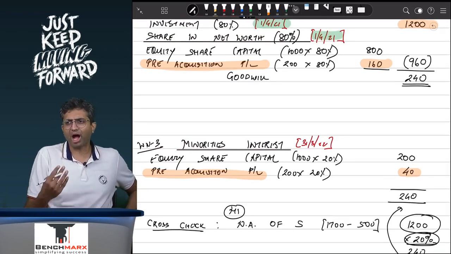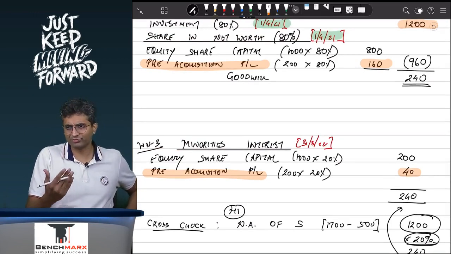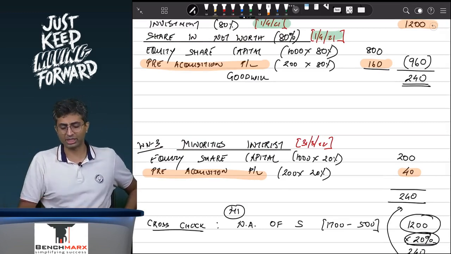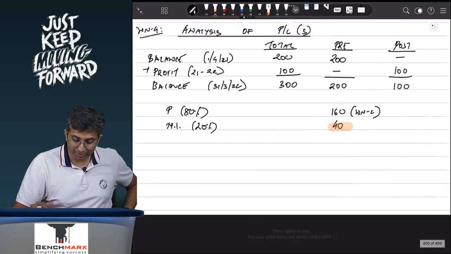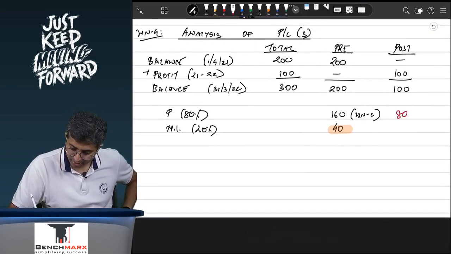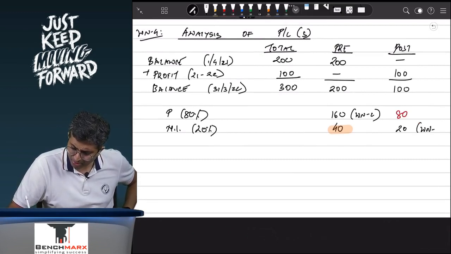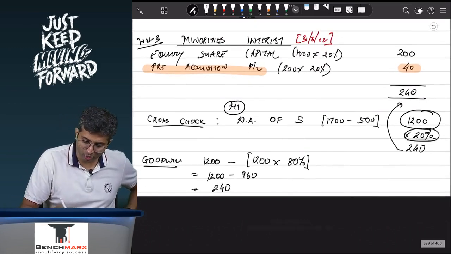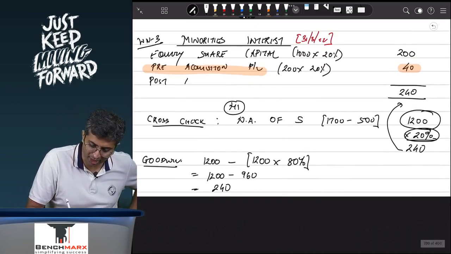Minorities, they are not belonging to you, they are belonging to someone else. So whether it is pre or post, it is belonging to someone else. But the thing that we have not yet discussed is what happens to this 80 over here. 80 and 20. Again, 20 is attributable to minorities. It goes in working note 3. 40 is also attributable to minorities. It goes to working note 3. So this is, let us say, post-acquisition profit and loss.